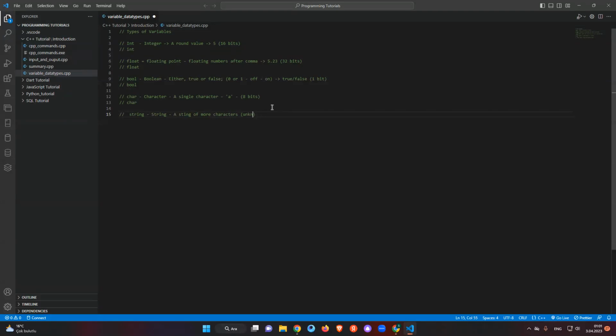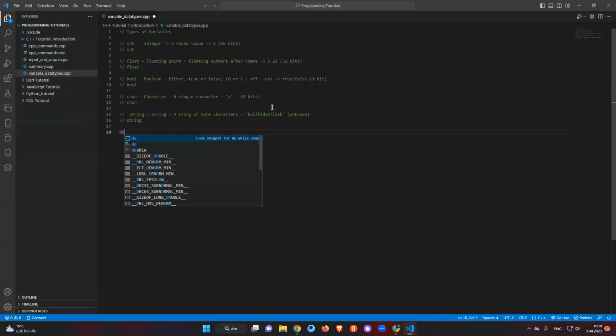We can check later how many bits it's storing. It's just for an example. Let me add after that, it's with double quotes, something like that. Okay, this is string, and we use a library to import it. I will show you later about it. And we're using double.